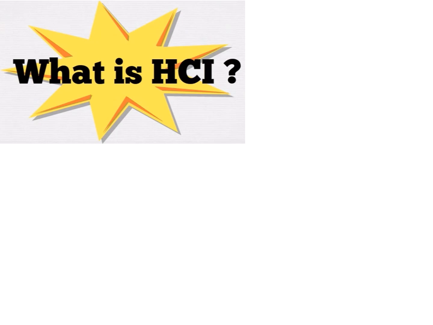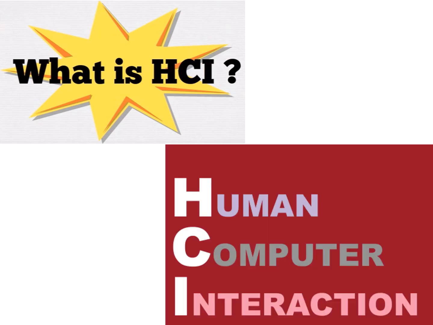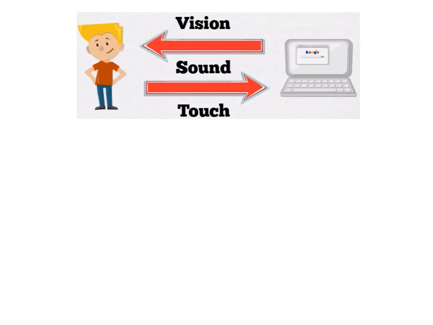So let's start from the beginning. What is HCI? Ultimately, human-computer interaction. HCI consists of 3 parts. Human could be an individual user or a group of users. Computer could be any technology ranging from the general desktop computer to large-scale computer systems. Interaction is any direct or indirect communication between a human and a computer. Human and computer are similar because both have vision, both have sound, and both have touch.